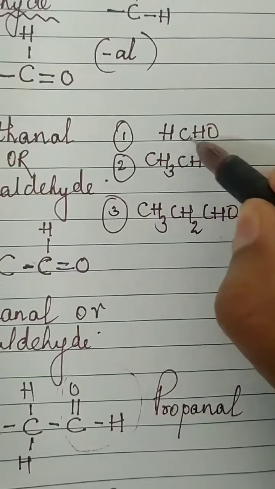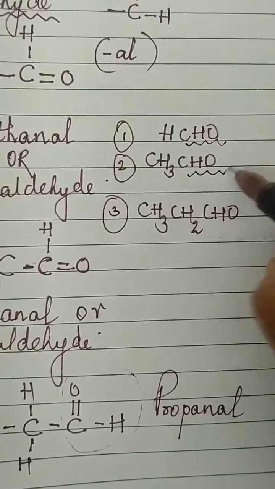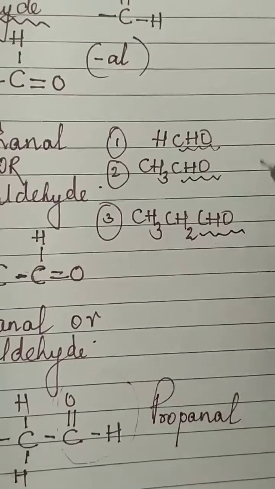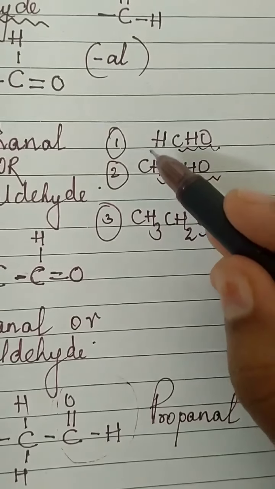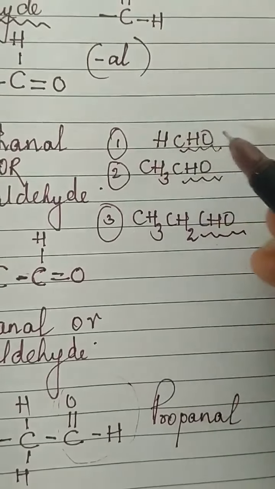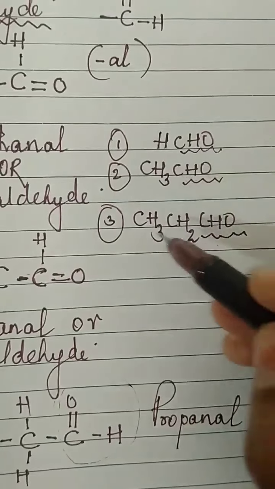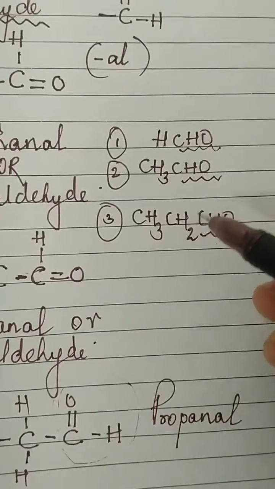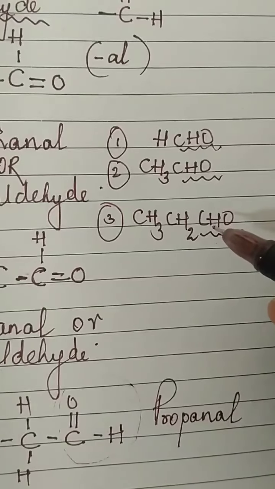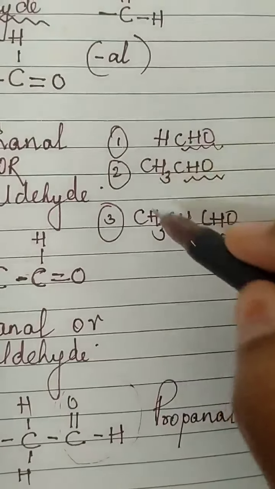Again, the functional group CHO is the same for all the compounds. CHO is the same. And how are they differing? They are differing again by CH2. इधर एक CH2 डाल दोगे तो this will also become ethanol. Again here, this and this is different by CH2 group. Same functional group, only the length of the chain is increasing.